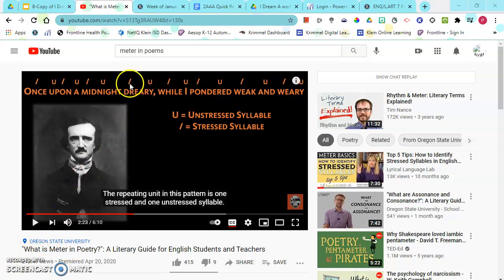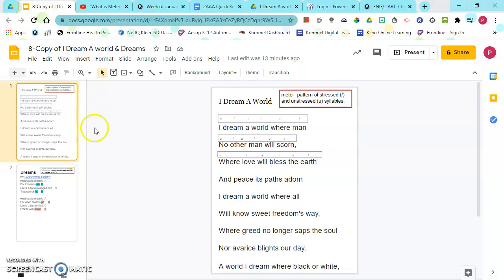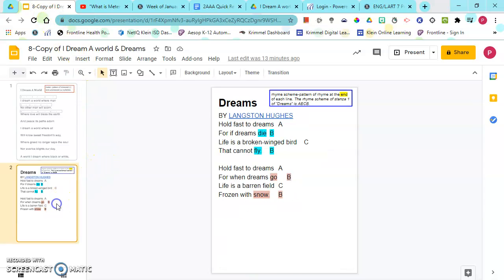Okay, and so that was a brief look at some examples. He sounds kind of silly, and he doesn't mind sounding silly, but it's a good example, okay? Now, that's all we have to worry about with meter in 7th grade, all right, is understanding that it's there, understanding how to mark it. We will talk more about it in the future.